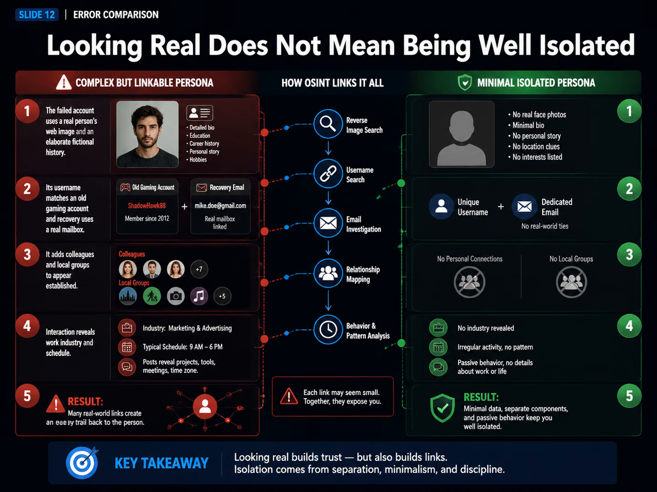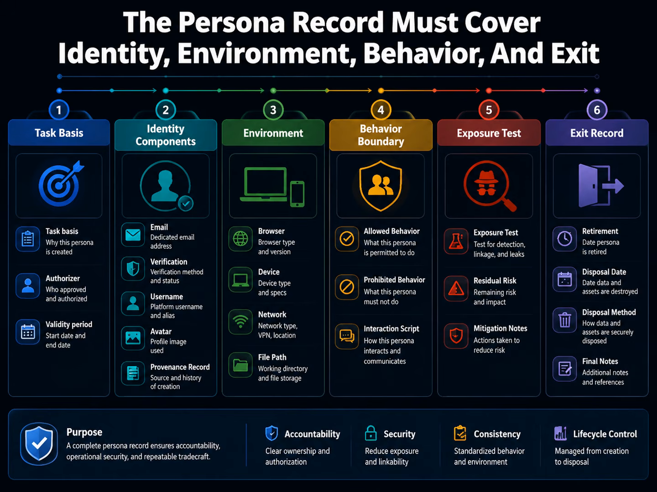The repair is not a better fictional script. Return to the mission, minimal profile, isolated components, passive use, limited behavior, and a defined exit. The persona record is a mission control document, not a character biography. Begin with purpose, authorizing owner, and validity period. The component section records email type, verification method, username, image provenance, and management responsibility without storing the real password.